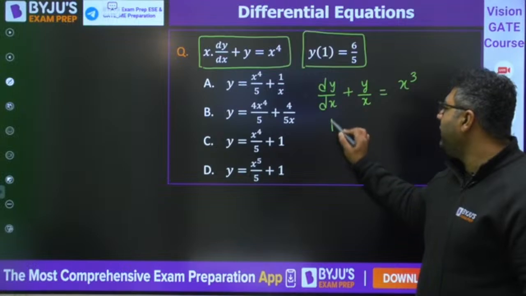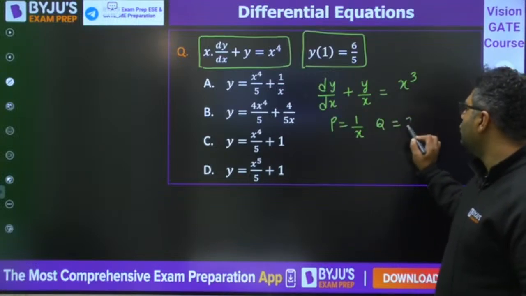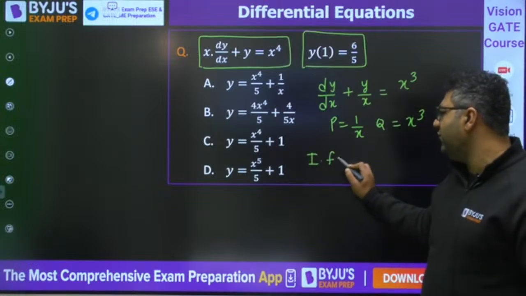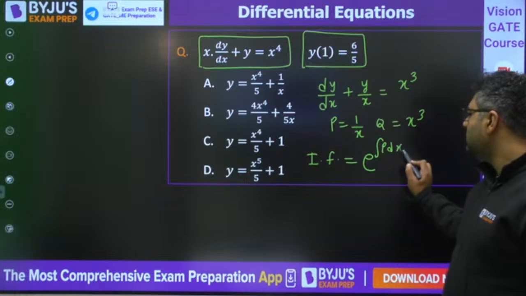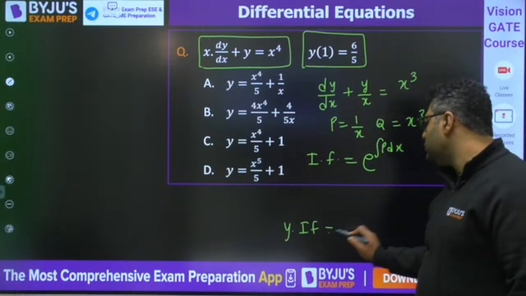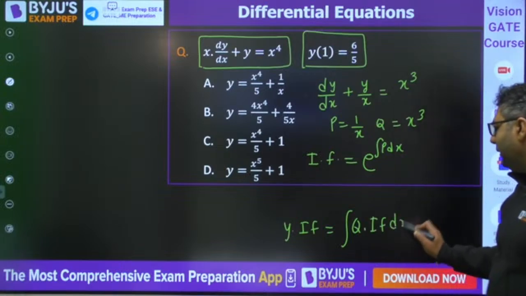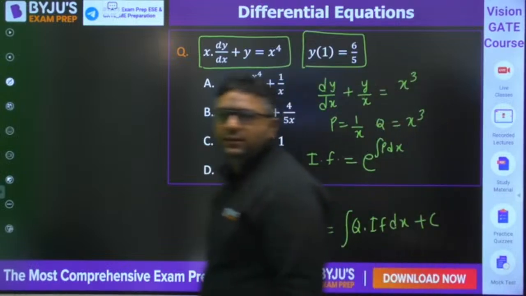You can see now p is 1 by x, q is x cube, and now you are once again going to find out integrating factor e to the power integration p dx. Then once again you will write y into integrating factor equals integration q into integrating factor dx plus c. Solve this question, guys.